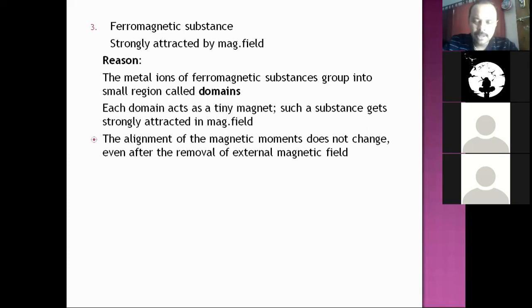That is one thing. Secondly, even after removal of external magnetic field, the ferromagnetic substances would have retained some magnetic field in the substance. It will retain some magnetism in it. What is the reason? Even after the removal of external magnetic field, the alignment of magnetic moments does not change. As a result, these ferromagnetic substances would have retained some magnetism in it. So that's why they themselves behave as magnets afterwards.